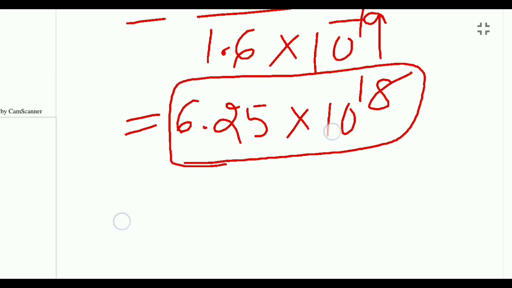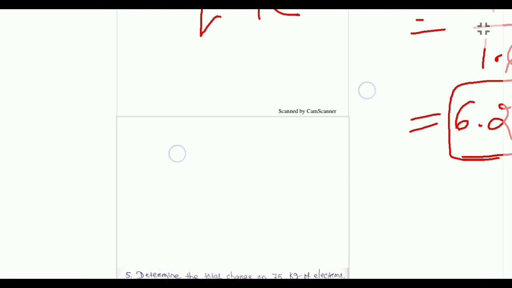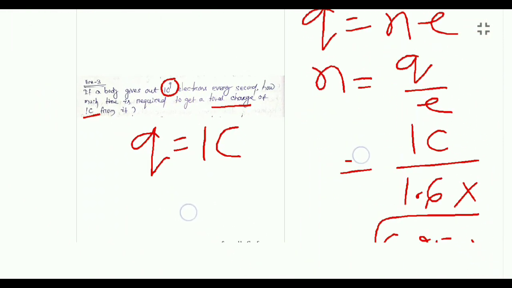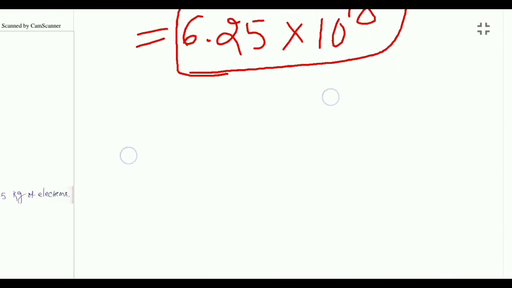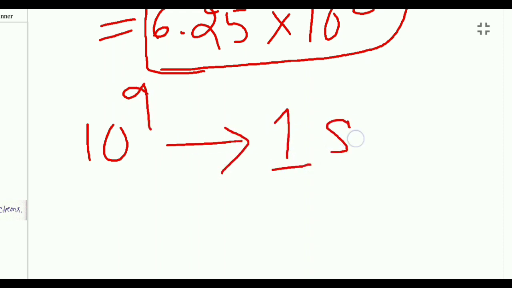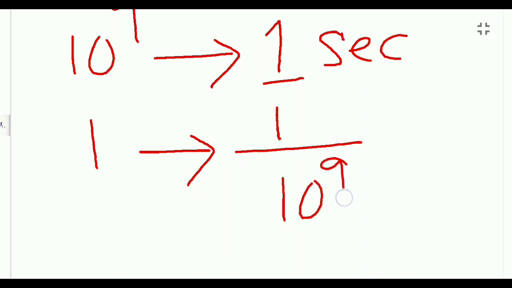But in the question it is given that in each second the body can provide 10^9 electrons. That means to extract 10^9 electrons it requires 1 second. So one electron can be extracted in 1/10^9 second.